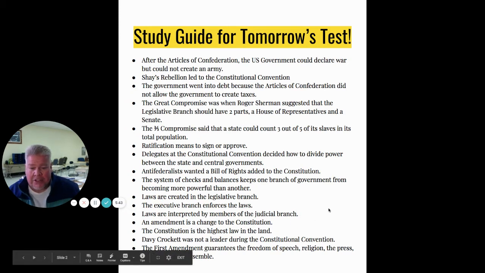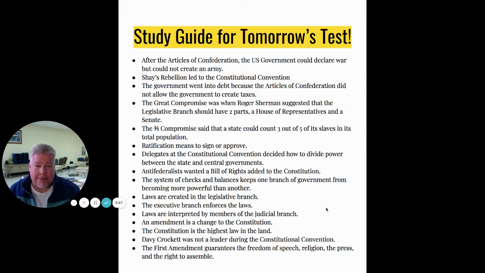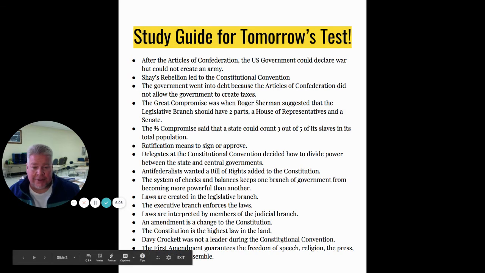An amendment is a change to the Constitution. Remember, the Bill of Rights are the first 10 amendments, first 10 changes to the Constitution. It's because they added them after it was signed. There's 27 amendments today. The Constitution is the highest law in the land. We look to the Constitution for the basis of all other laws. And you can't make a law in our country if it doesn't agree with the Constitution. It's the highest law in the land.